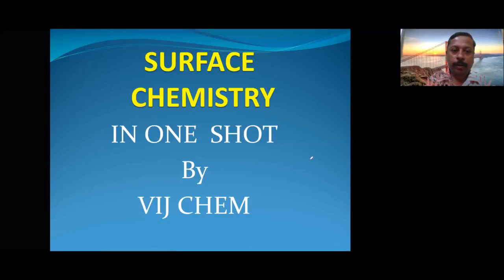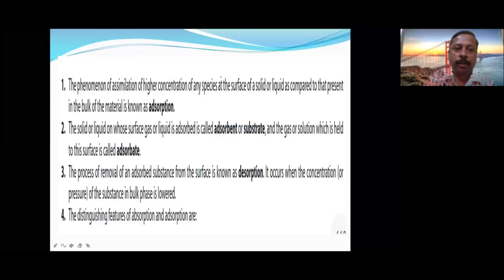Okay, students, today we are going to complete the surface chemistry in one shot. Here we are going to study everything from the examination point of view, and right from the basics we will be covering without leaving a single topic. All topics, all sentences, all slides are made by going through the current examinations. This is the best way to revise anything in the fastest manner. Okay, let's start one by one.